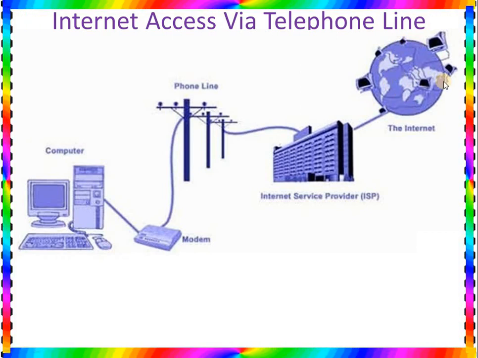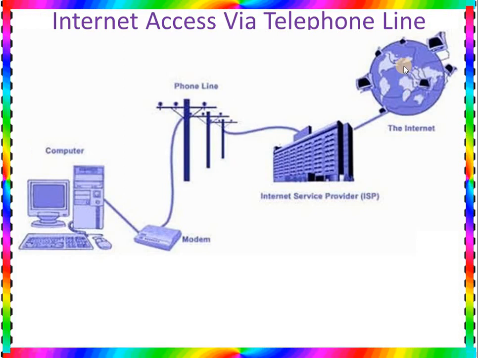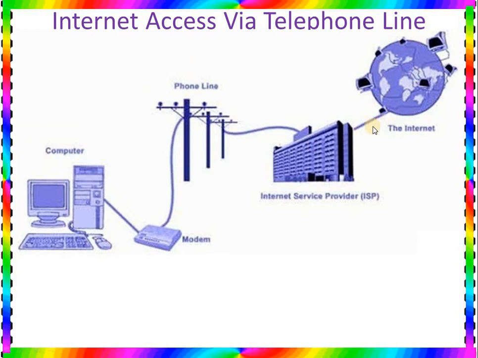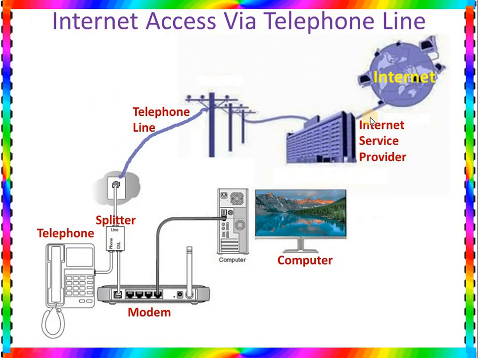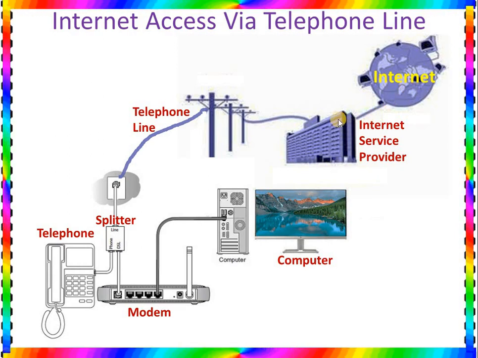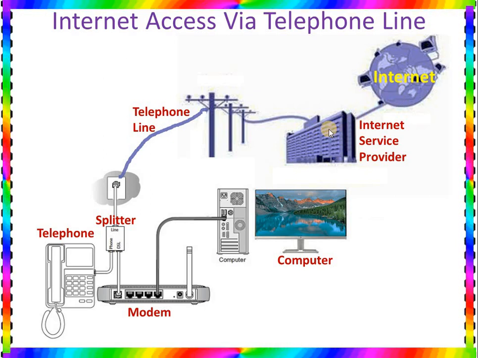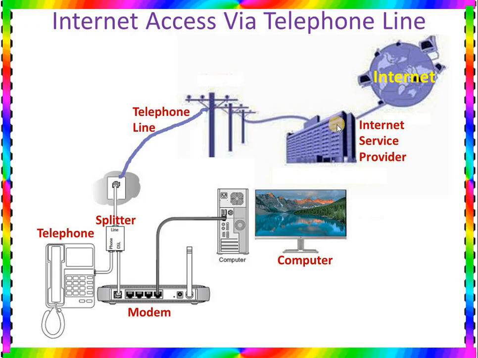That means here are all the computer servers, or you can say the web servers. How can we reach them? I can tell you in the reverse way. The internet is connected to the ISP by internet cable, which is the backbone of the internet. So the internet is connected with the internet service provider. The internet service provider can give us an internet connection through a telephone line, cable TV, satellite, or mobile towers.